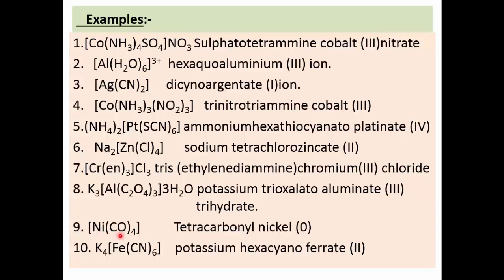Next example, again this is a non-ionic complex. Nickel, 0 charge, to which 4 carbonyl molecules are attached, 0 charge. Therefore, on the square bracket, no charge, non-ionic complex. Start naming: only one type of ligand, carbonyl, 4 in number, therefore tetracarbonyl. The name of the central metal atom, nickel, its valency 0. So very simple. This is the name of this complex.